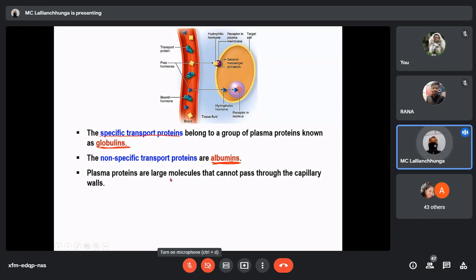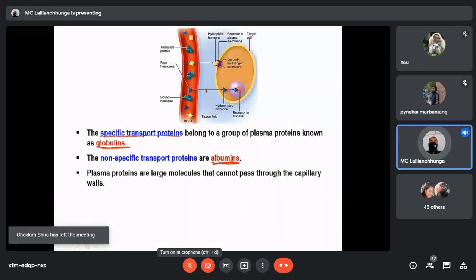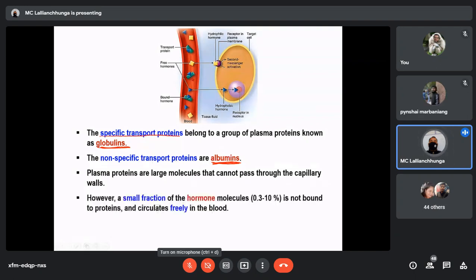Plasma proteins are large protein molecules that cannot pass through the capillary wall. So it means that the hormone should get detached from this plasma protein before it leaves the blood vessel to influence the target organ. That we'll see. However, a small fraction of hormone molecules, around 0.3 to 10%, is not bound to the proteins, and these are the free form.